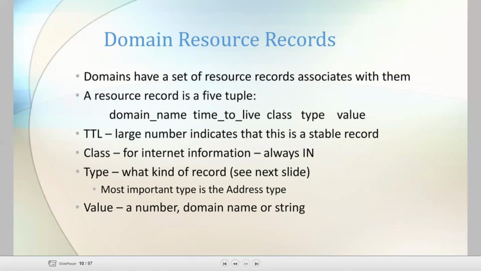The second one is domain resource records. Here, the domains have a set of resource records associated with them. A resource record has 5 tuples. The first tuple is the domain name. The second one is time to live. The third one is class, the fourth one is type, and the fifth one is value. Here, we know the domain name. The second one is time to live, called TTL. It is a number that indicates how long the record is stable.